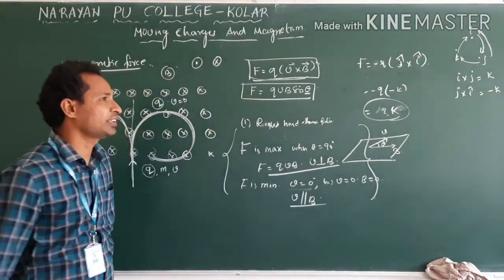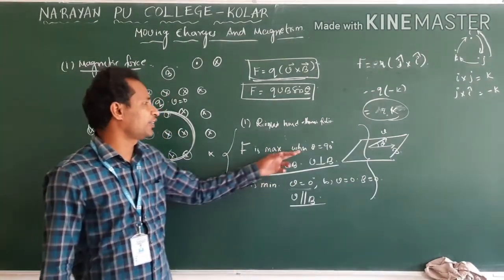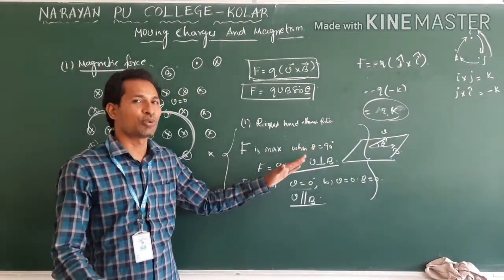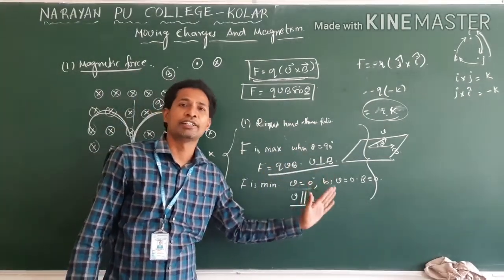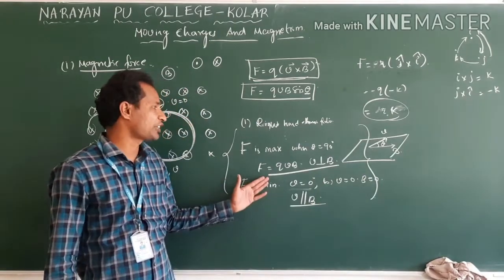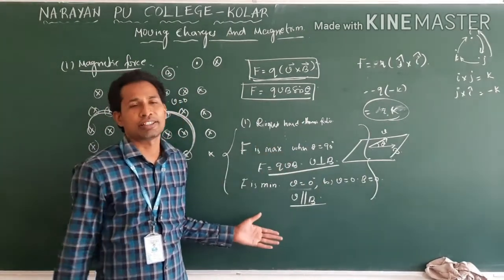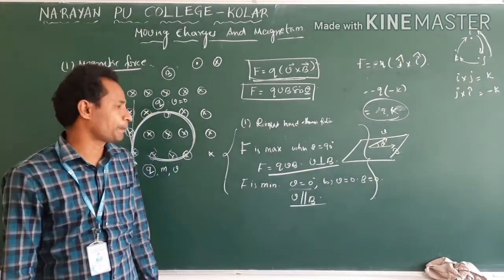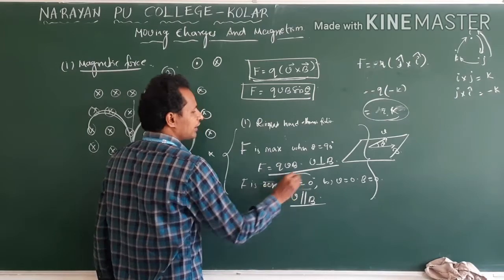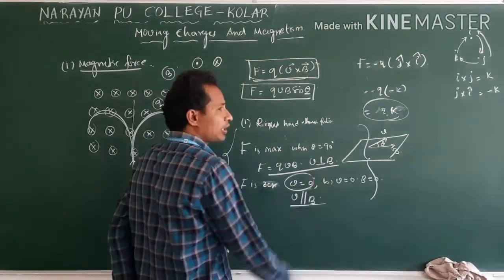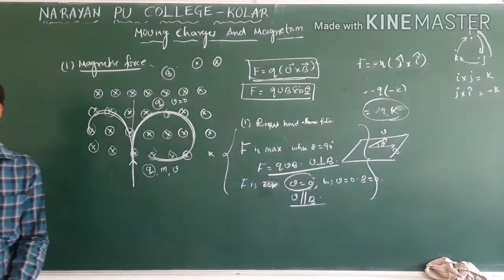Clear? When a charged particle experiences maximum force, what is the magnitude? Then theta is equal to 90. Simply don't write theta is equal to 90. Mention theta is equal to 90 and write that field and velocity are perpendicular. The magnitude is F equal to qvB. If you have a question where force is 0 or minimum, in that case theta is equal to 0, or parallel. You can select any one. Clear?